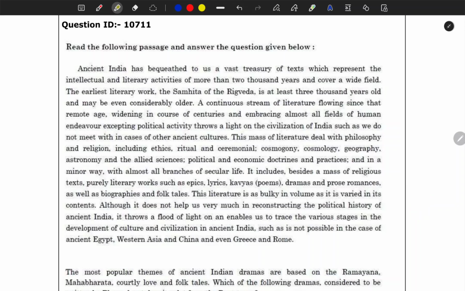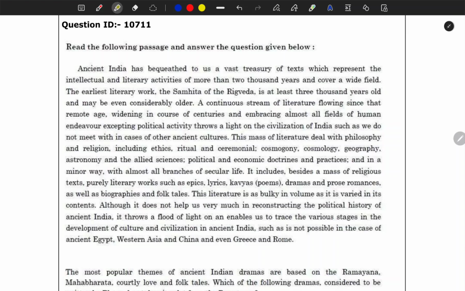Ancient India has bequeathed to us a vast treasury of texts which represent the intellectual and literary activities of more than 2000 years and cover a wide field. See, whenever you are reading now, you have to focus on the factual details and the understanding part. The earliest literary work, the Samhitas of the Rig Veda, is at least 3000 years old and maybe considerably older.